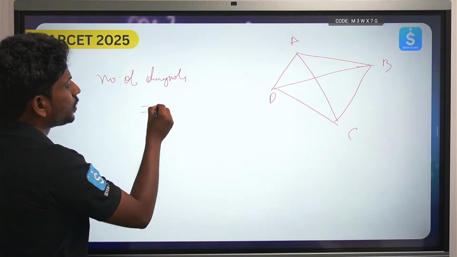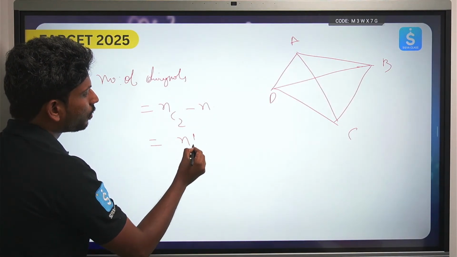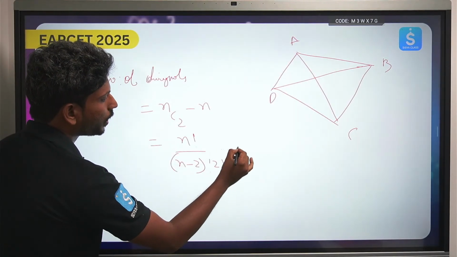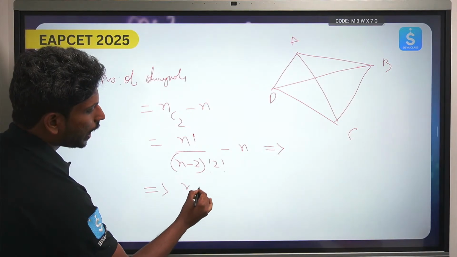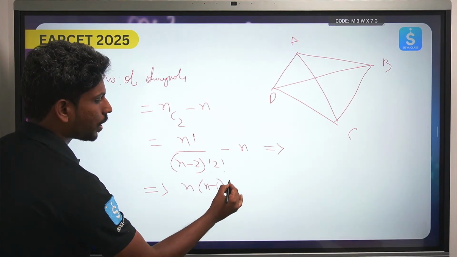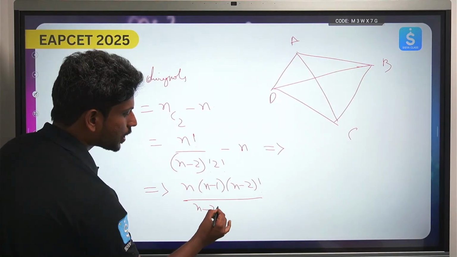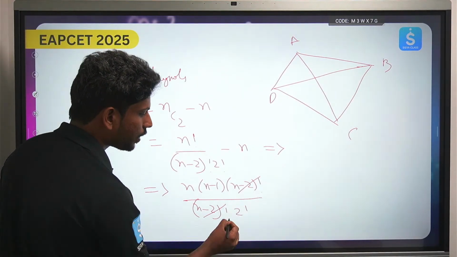is equal to NC2 minus n, that is nothing but n factorial by n minus 2 factorial into 2 factorial minus n. So from here you can just write it down, n into n minus 1 into n minus 2 factorial by n minus 2 factorial into 2 factorial, then you can cancel minus n.